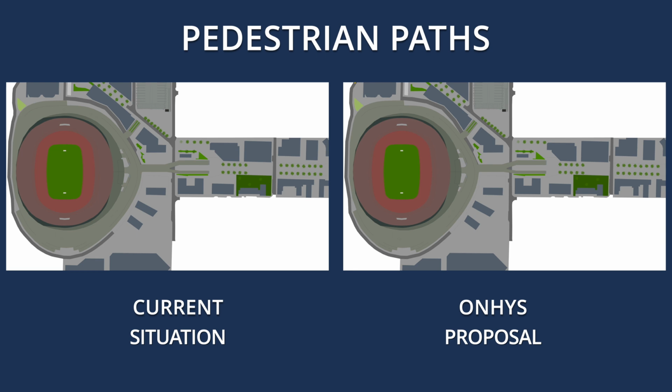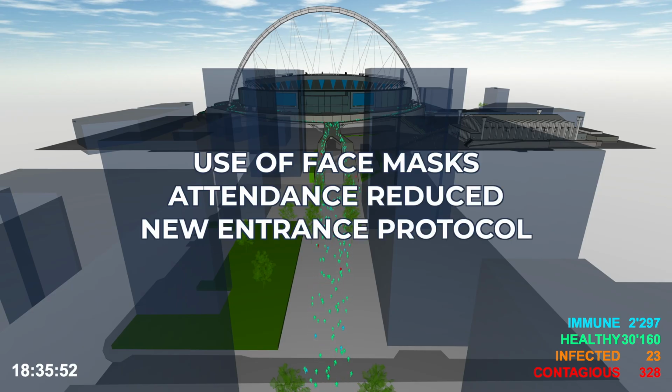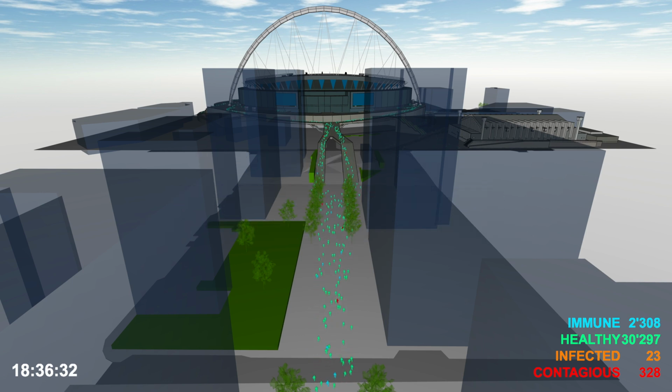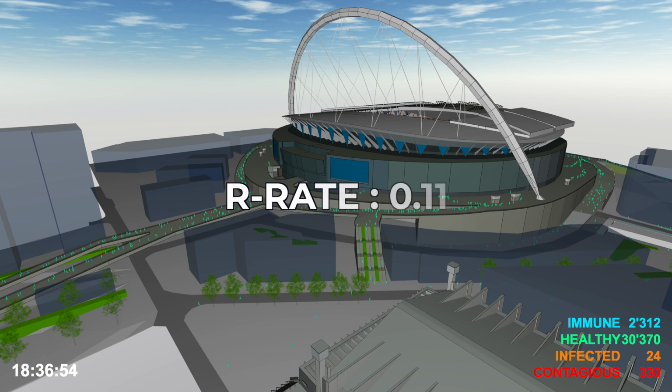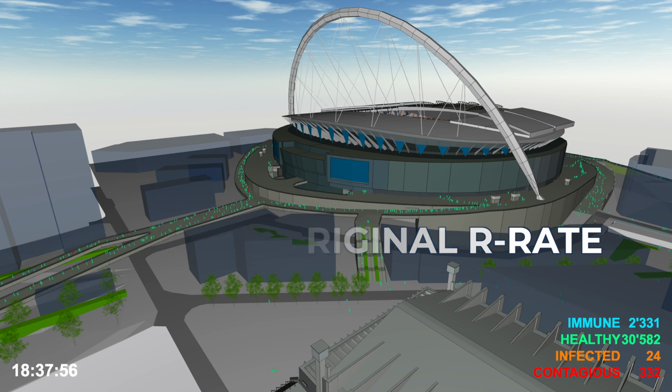We then modeled different pedestrian paths around the entrance gates of the stadium and simultaneously enforced the use of face coverings. Our simulations showed that with these measures in place, the number of infected individuals remains low, even with high attendance. This scenario presents an R rate of 0.11. This is a 95% decrease from the original R rate of infected individuals.